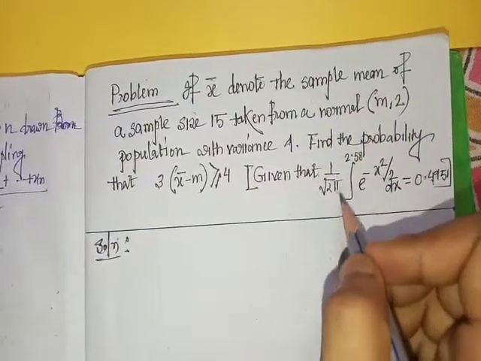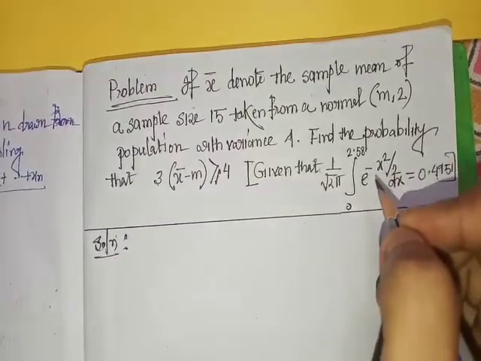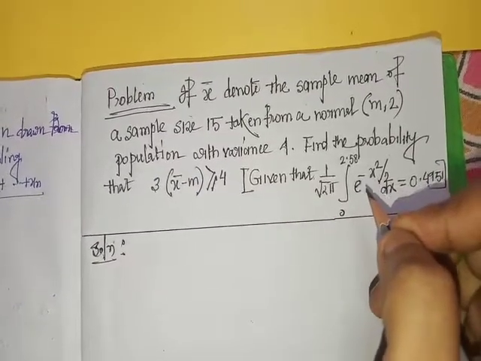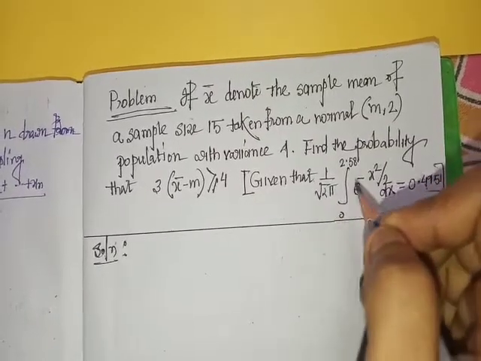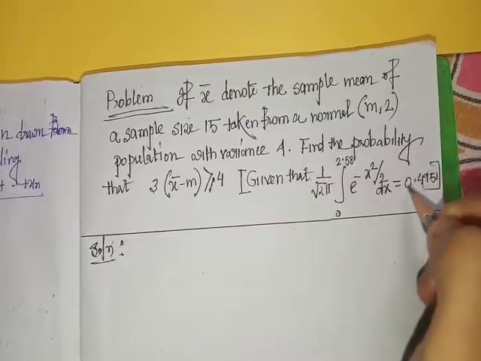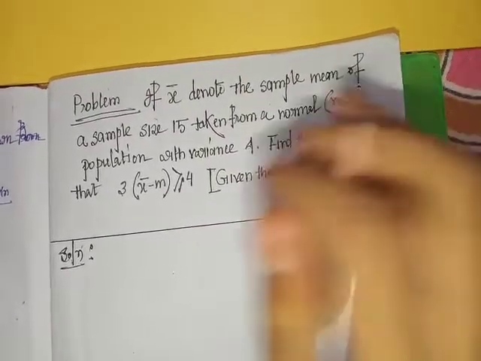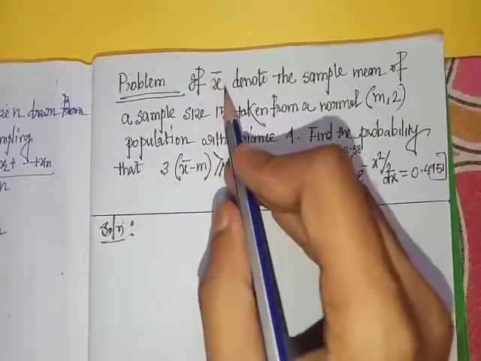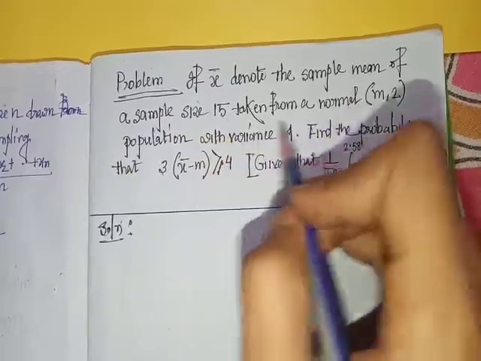Given that 1 by root over 2 pi, integration from 0 to 2.58 of e to the power minus x square by 2 dx, equals 0.4951.